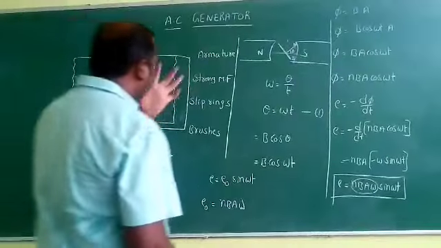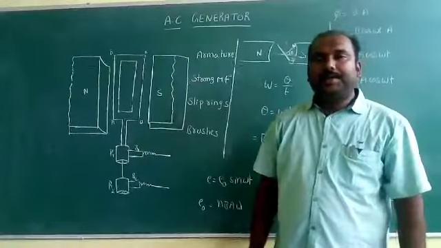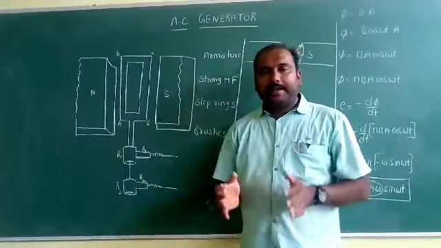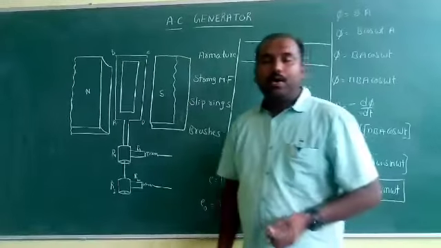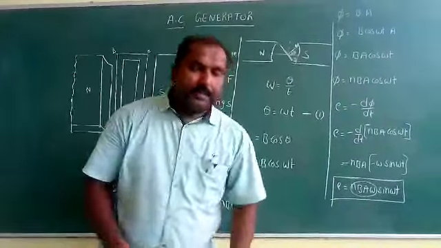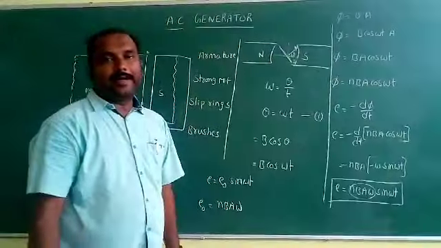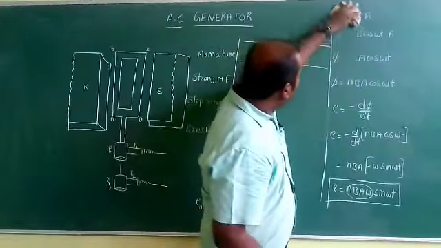Here, what is an AC generator? The AC generator is nothing but converting mechanical energy into electrical energy. What is the principle behind this AC generator? The AC generator principle is electromagnetic induction. Electromagnetic induction.